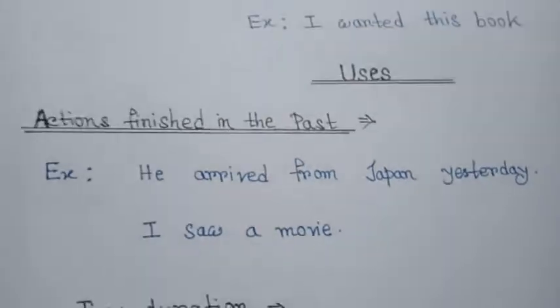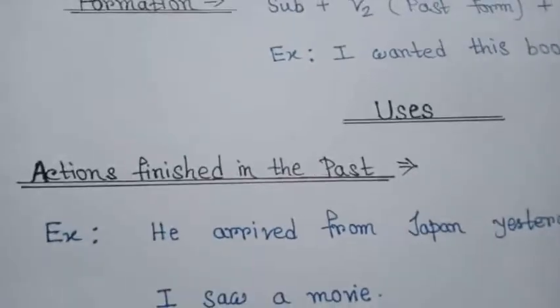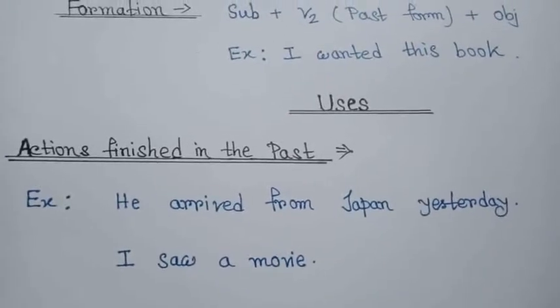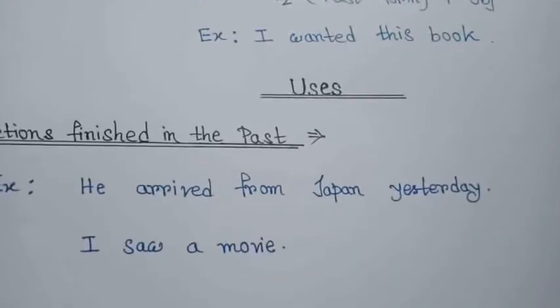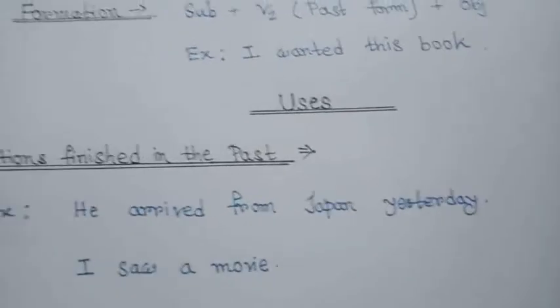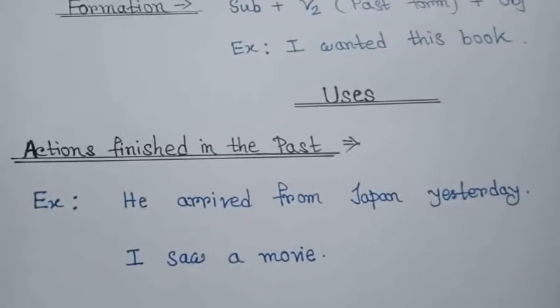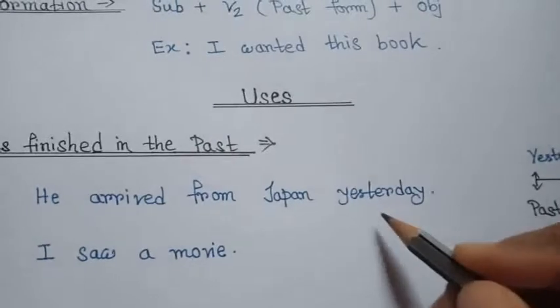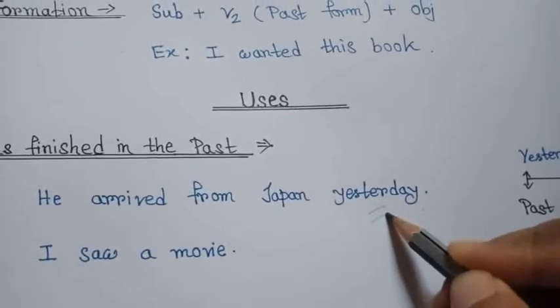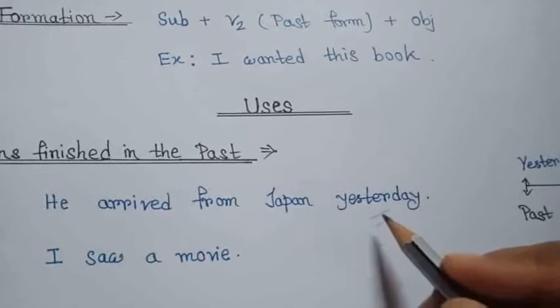Simple past tense is used for actions finished in the past, or the action which happened or finished at a specific time in the past. Now see the examples. He arrived from Japan yesterday. Yesterday is a specific time in the past.